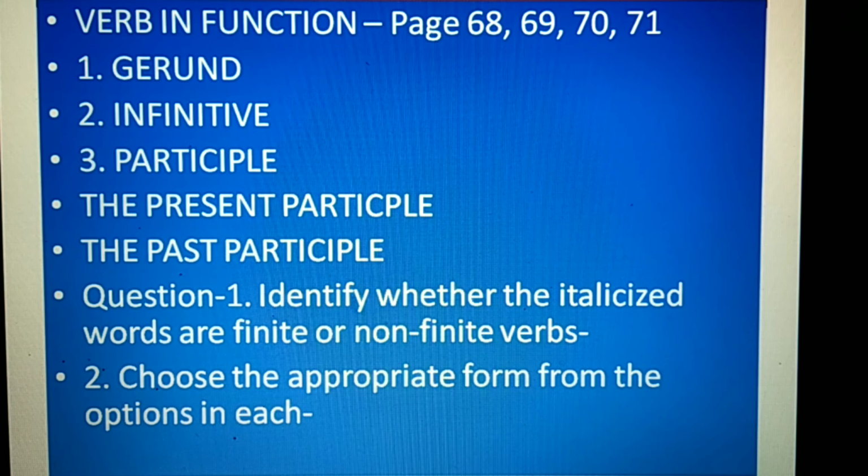And what are the functions of a noun? A noun can be the subject, the object, sometimes object complement, and sometimes indirect object. If any of these functions is discharged by a verbal noun, an ing construction, which is of course non-finite, we can call that a gerund.